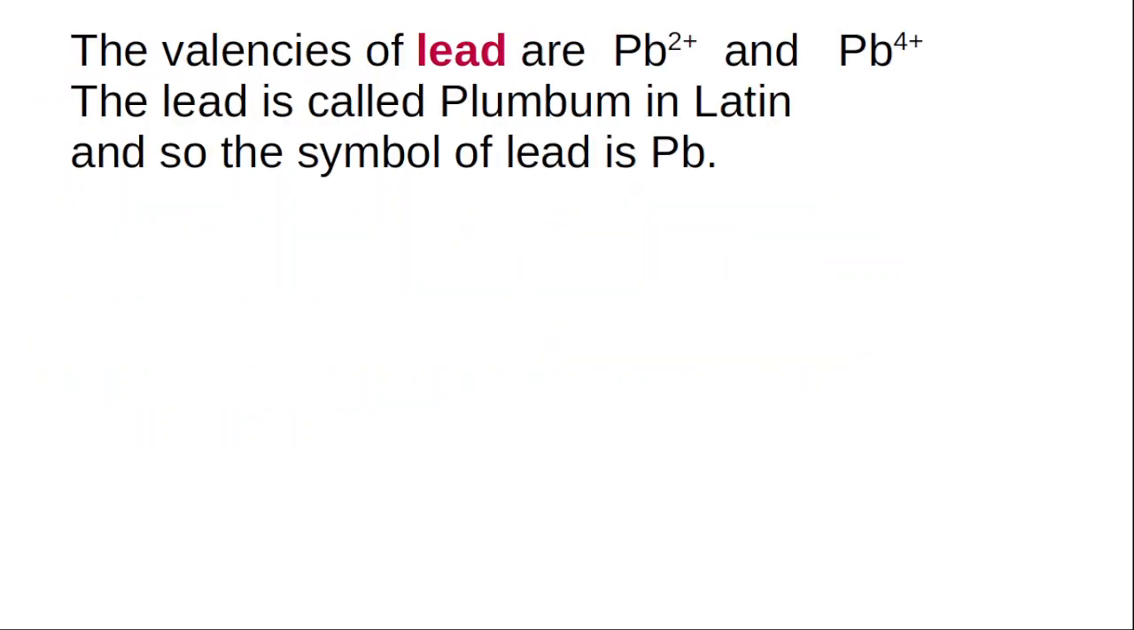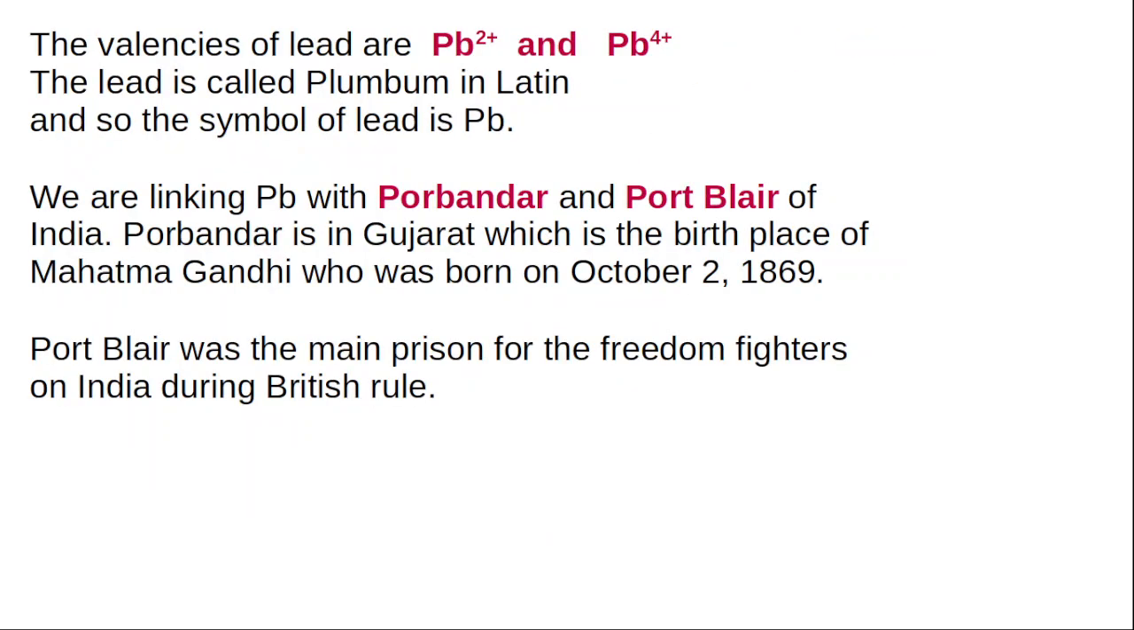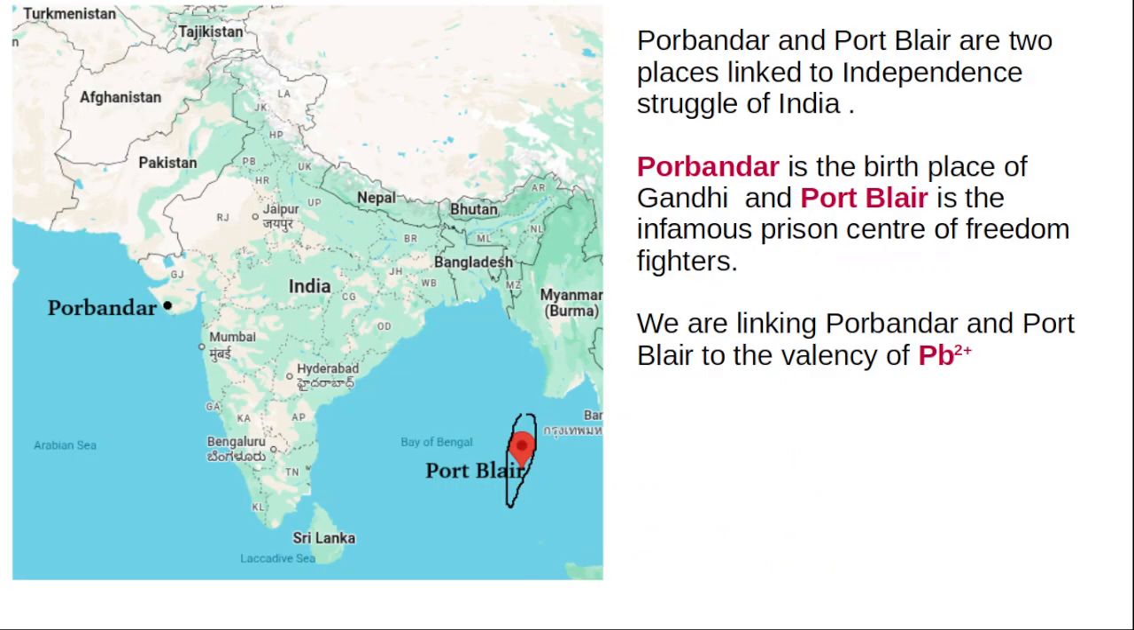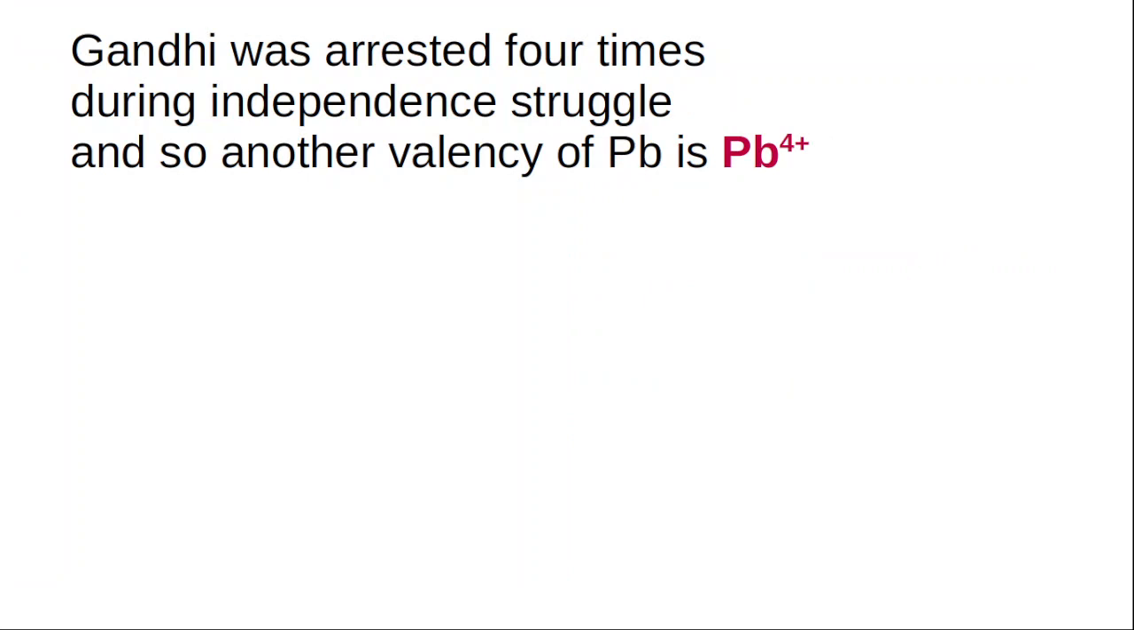Port Blair and what is called Porbandar both indicate Pb2+ valency of plumbum. And another point is Gandhi was arrested 4 times during the independence struggle, so another valency of Pb is Pb4+. Why is it plus? Even though Gandhi was arrested, because of the arrest Gandhi became so popular, and by the popular leader it was possible for India to gain independence very quickly. That is why the plus sign is assigned.